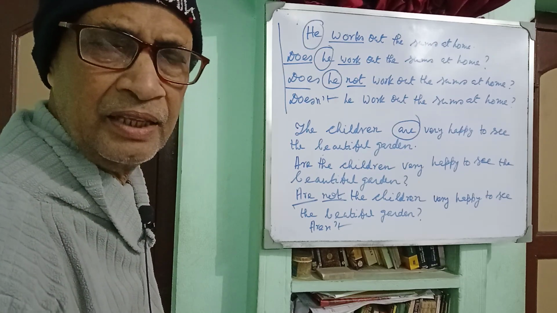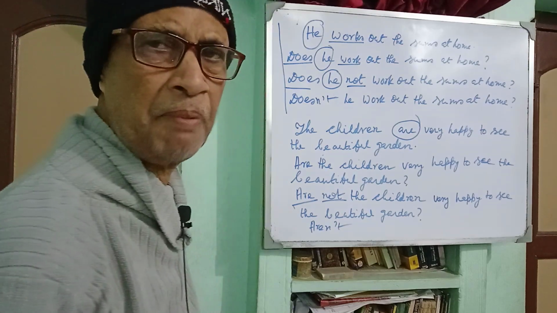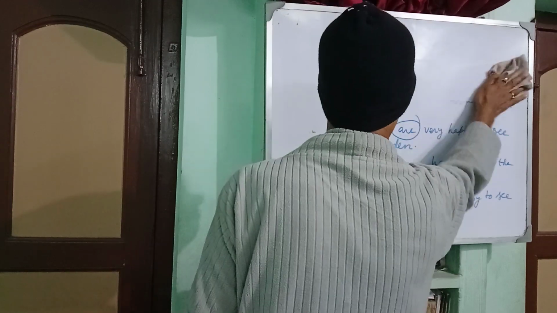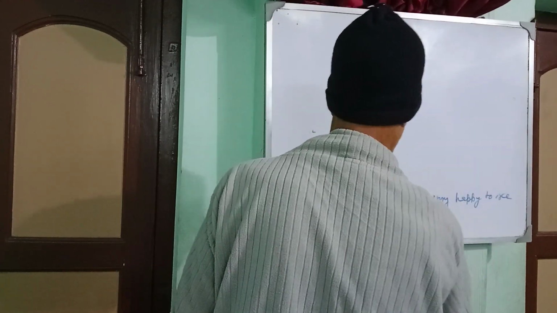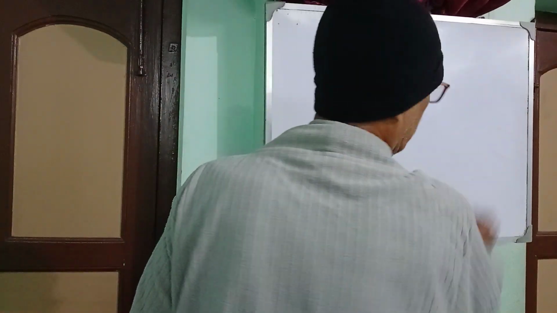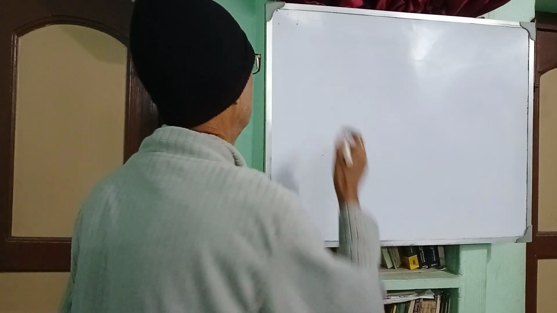Okay, this is the format. Now let us come to past indefinite tense and its interrogative form.